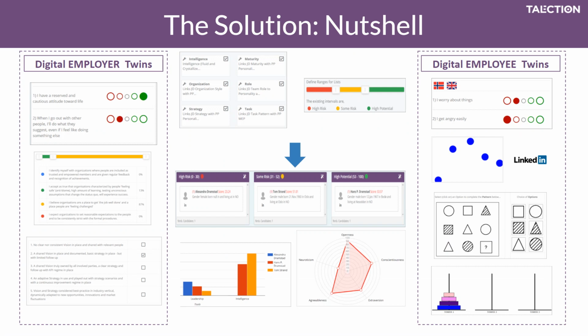And then in order to connect these two, you can select what type of algorithms you want to apply, for example, in a recruitment situation. You can select to focus on organization, on the role, on the strategy, task pattern, etc. Then you set your risk profile, and the system automatically categorizes the candidates as they do the different activities and populate their twins into high potential, some risk, and high risk candidate categories.